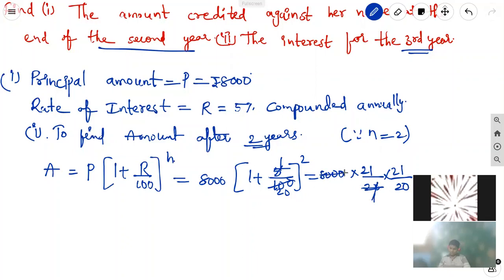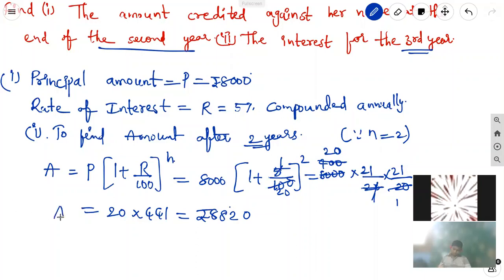20 ones are 20, 4s are 400. 20 ones are 20, 20s are 400. 21, 21s are 441. So 2 ones are 2, 2 4s are 8, 2 4s are 8.